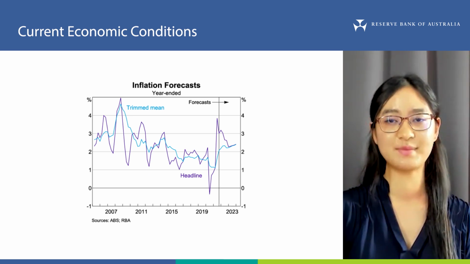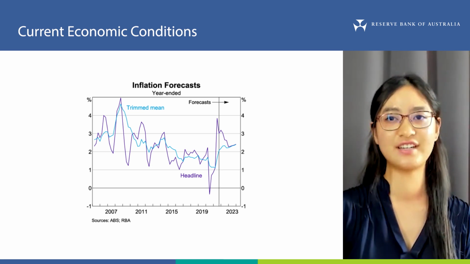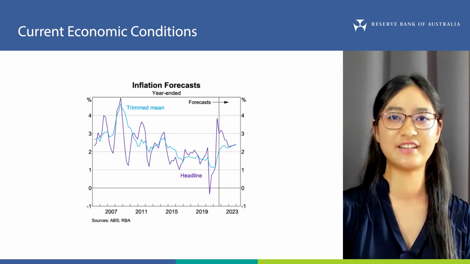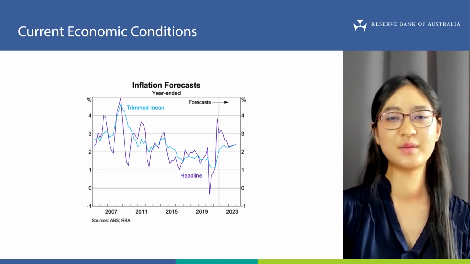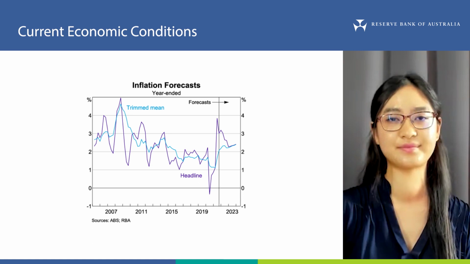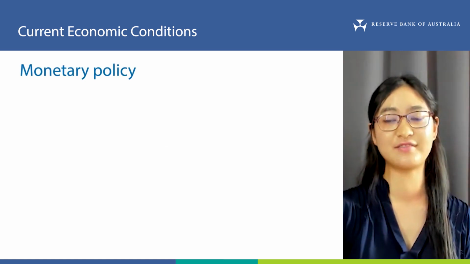Underlying inflation is expected to increase gradually over the next few years, supported by a tighter labour market, stronger wages growth, and increases in other input costs. We expect underlying inflation to remain around 2.25% over the next year or so, before increasing to 2.5% by the end of 2023.